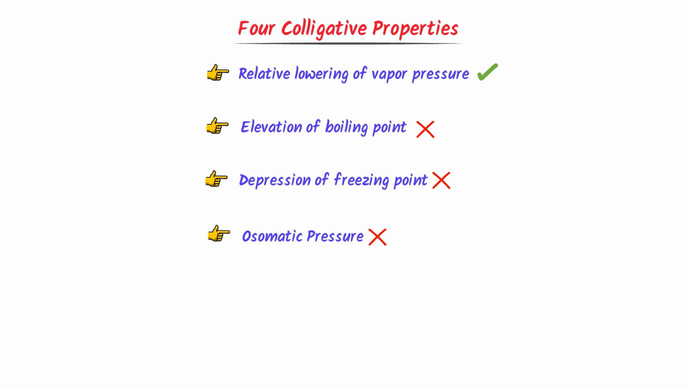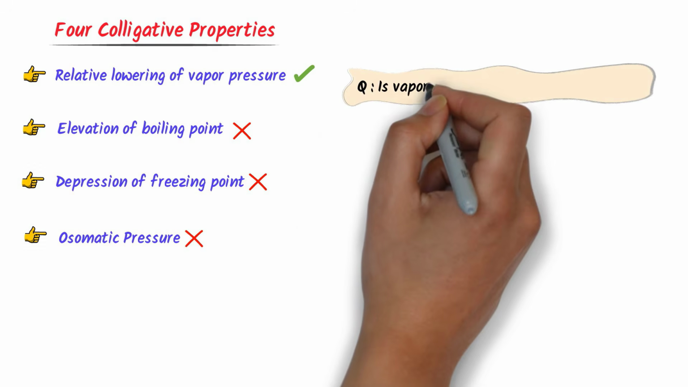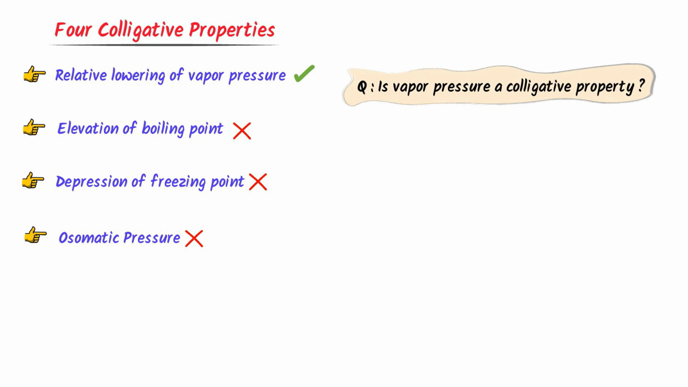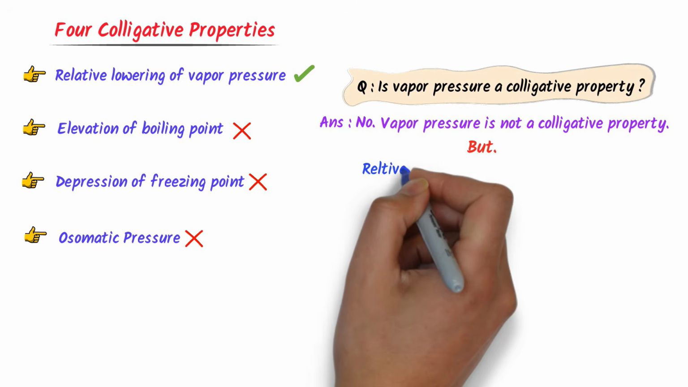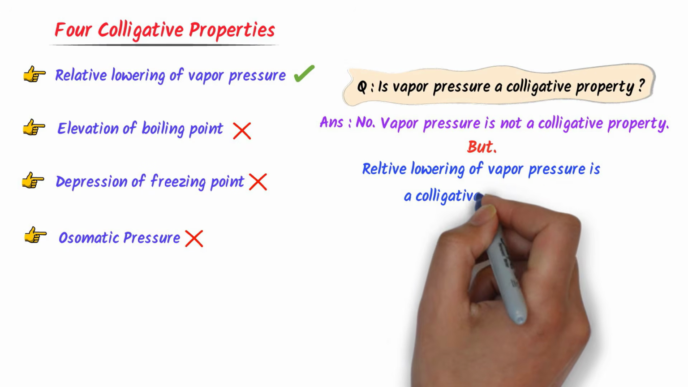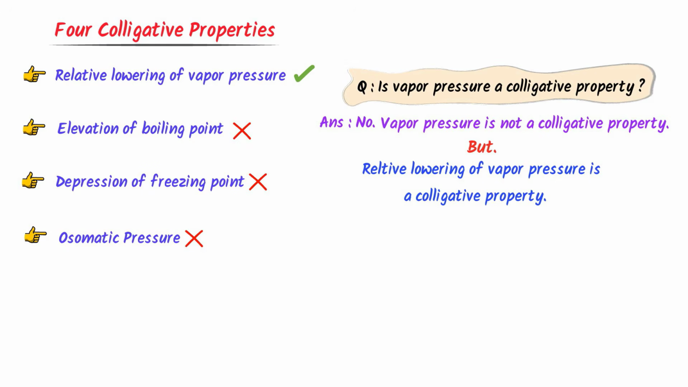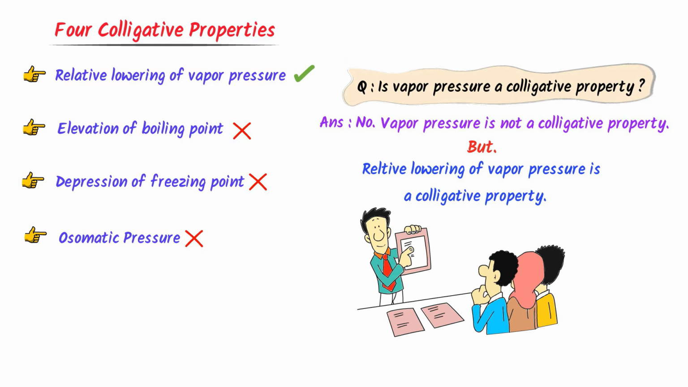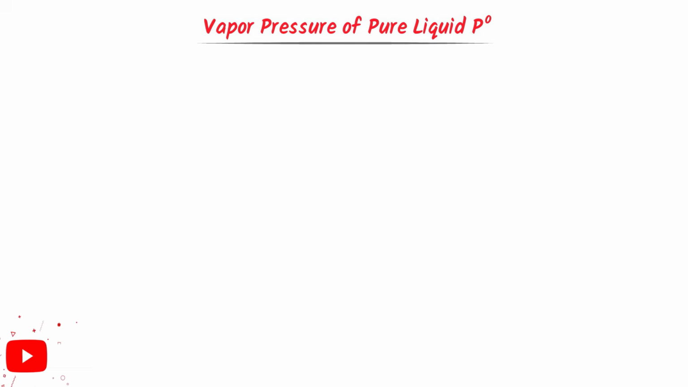Here, let me ask you an important question. Is vapor pressure a colligative property? The answer is no. Vapor pressure is not a colligative property. It is relative lowering of vapor pressure which is a colligative property. So note down these important points. Now to learn relative lowering of vapor pressure, we have to learn some key concepts like pure vapor pressure P0.